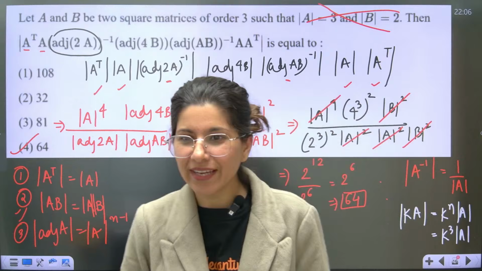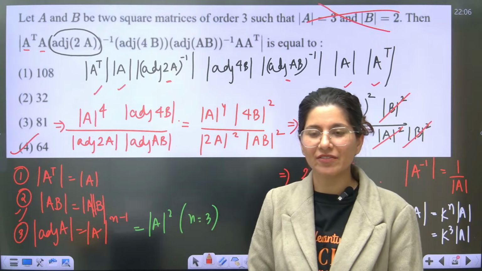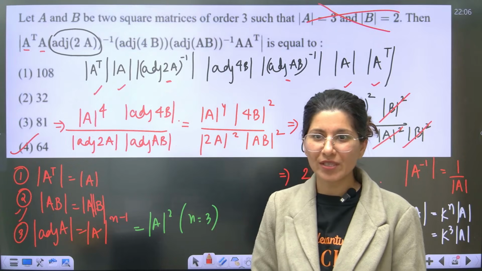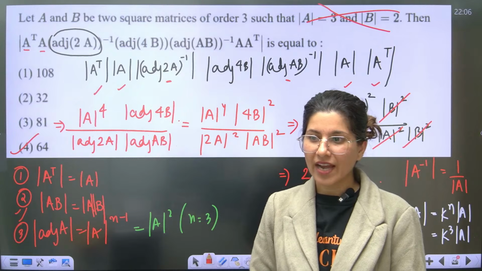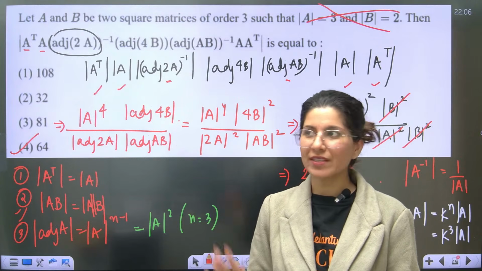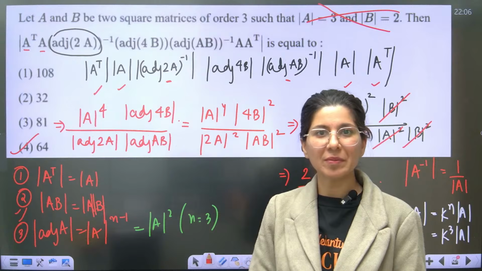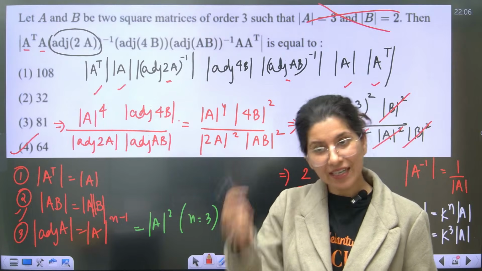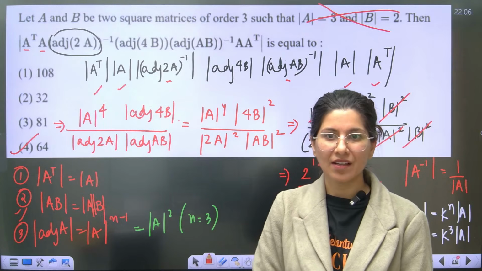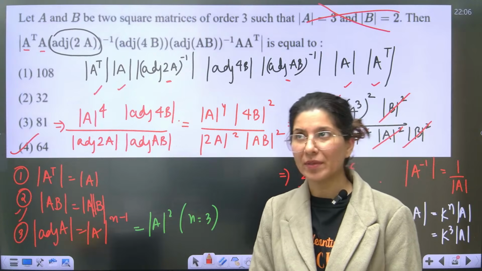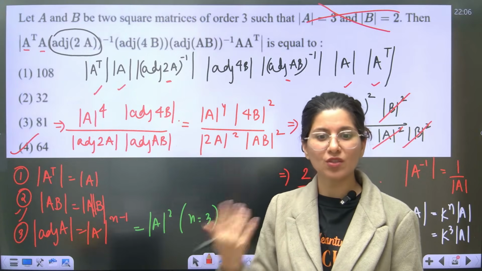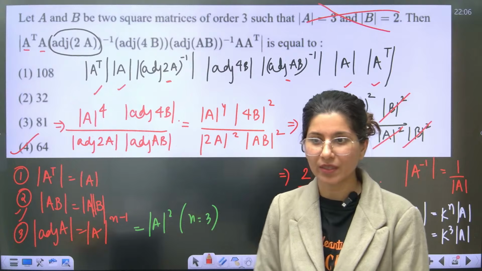How did you like this question? Tell me, feedback time. I too love this question. I too feel that, students, if at all an adjoint question is there in your paper, do it right away. Attack it in the very first place. But yes, you have to practice it. You have to at least do 10 questions to get the hang of it, get the confidence, okay?